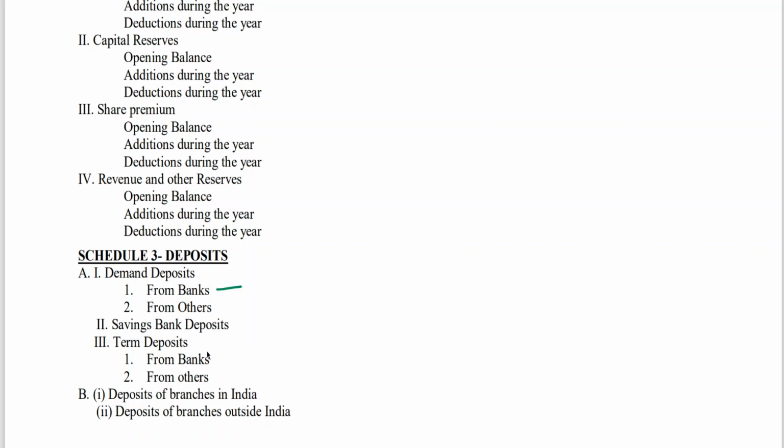Term deposits, term wise. I think here from others we can take recurring deposit, staff deposit, and NRI deposit. Next, term deposits, it is fixed deposit from banks, other banks, from others. That means others means customers. Whenever they call for it, you should be able to make a payment.